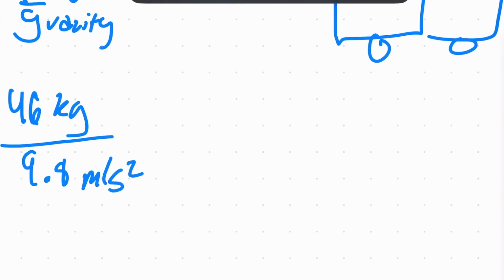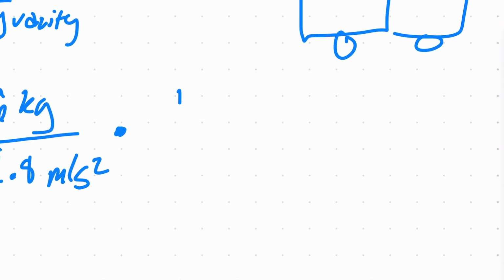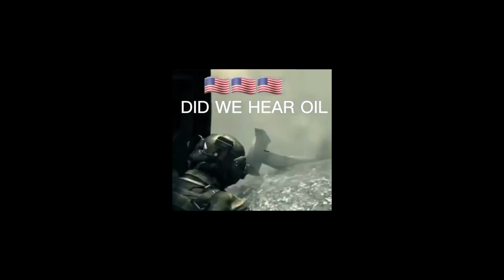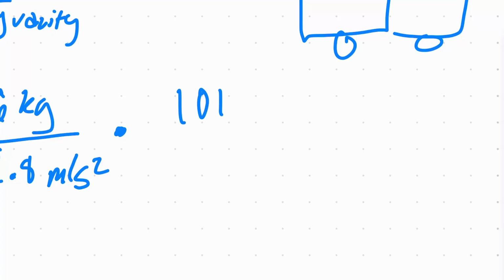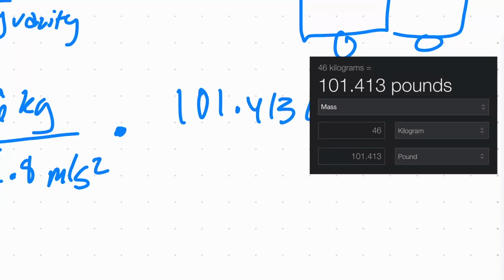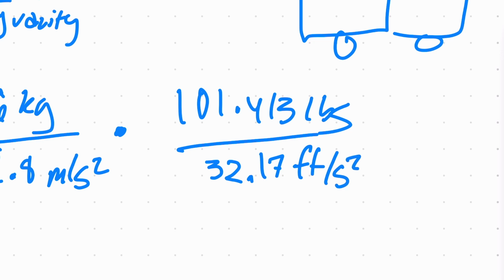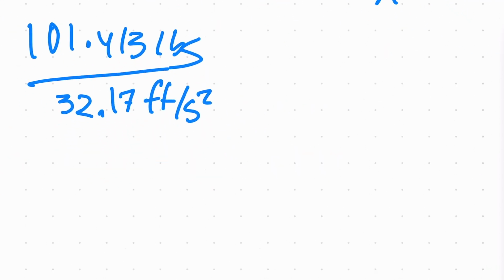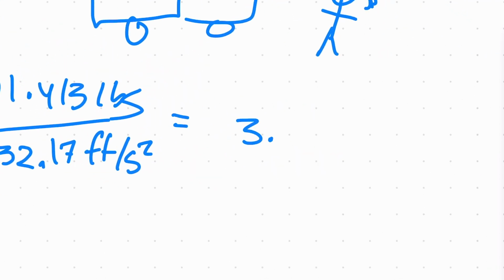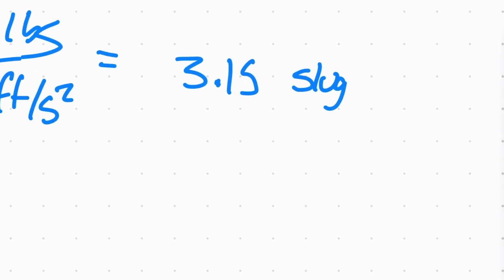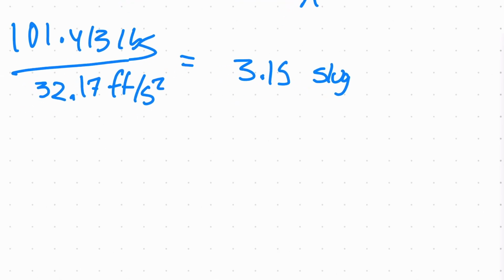These are disgusting units, so I'm going to change to the preferably better freedom units: 101.413 pounds over 32.17 feet per second squared. Beautiful, lovely. You do the math, and this comes out to be 3.15 slugs, which is just pounds per feet per second squared. It's really ugly units in general.